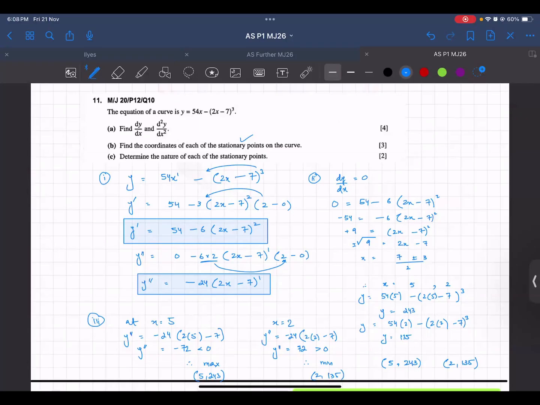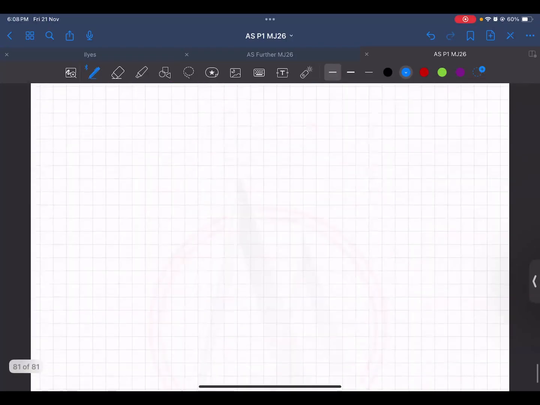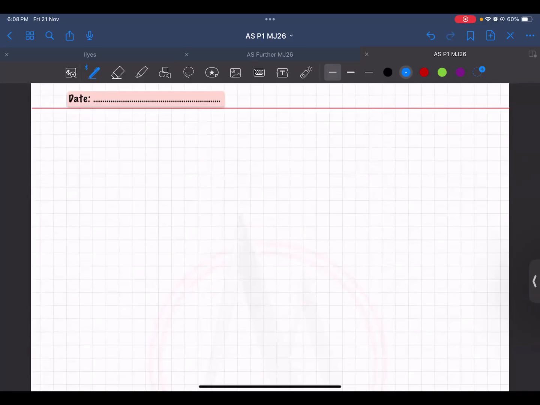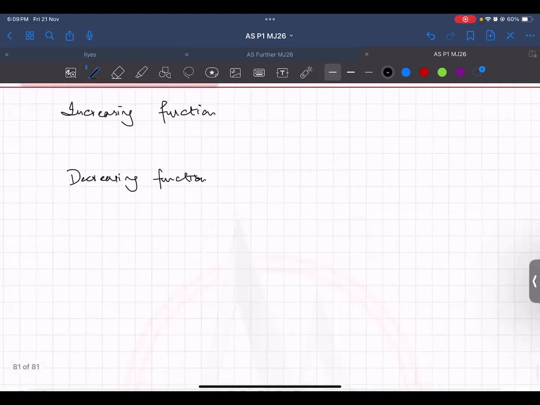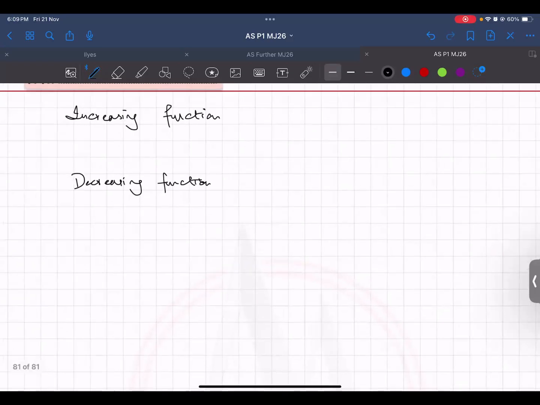Now the next thing: increasing and decreasing functions. This is also a very simple thing, but I don't know, every year the students make it complicated themselves. I don't know why. So what do you know?